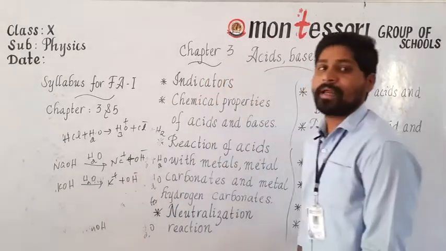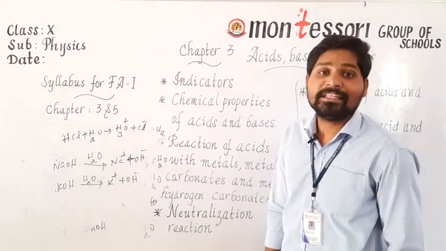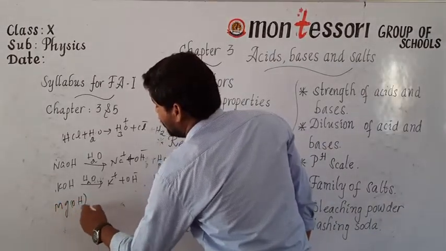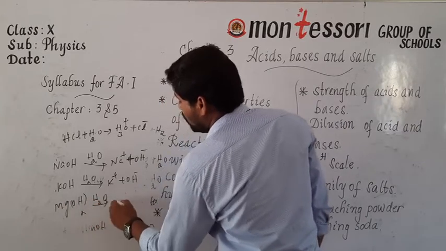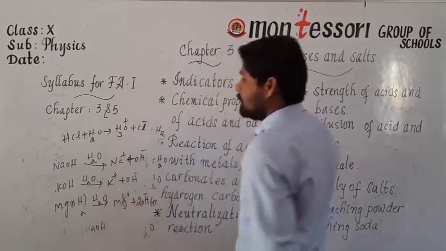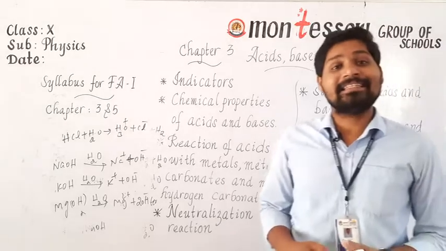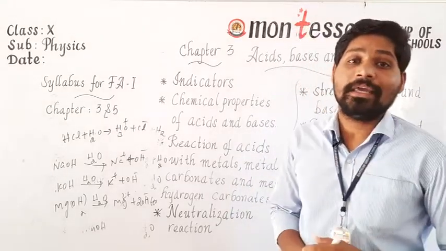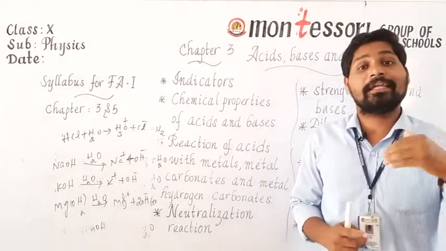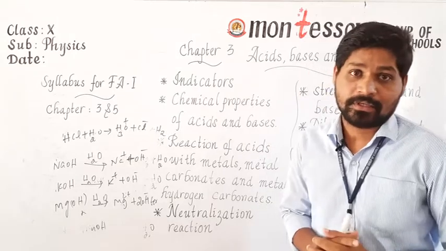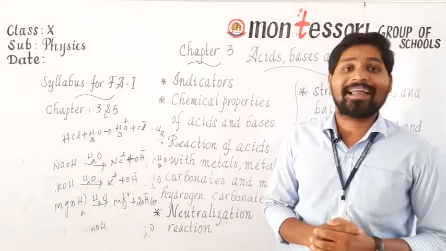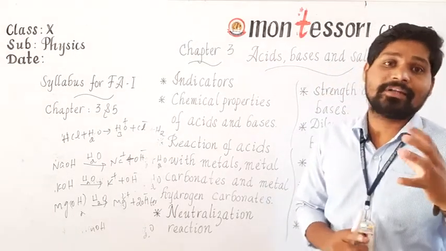If you take magnesium hydroxide, generally what we call milk of magnesia, and dissolve it in water, it dissociates into Mg2 plus and 2OH minus. Whenever you dissolve any acid in water, it produces H3O plus or H plus ions. If you dissolve any base in water, it dissociates and produces OH minus ions. Is it clear? The base which is dissolved in water is called an alkali.